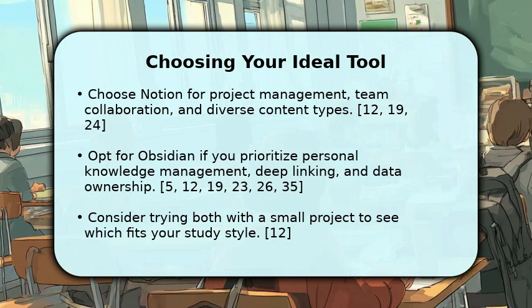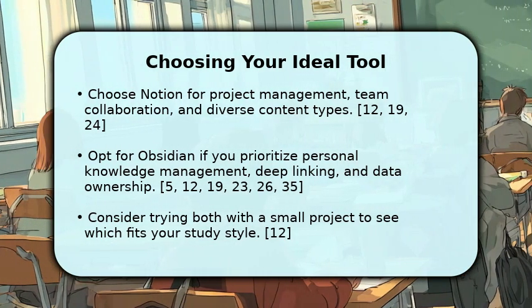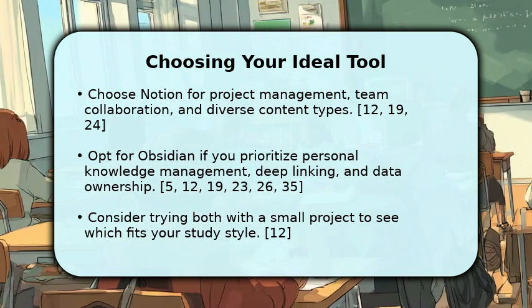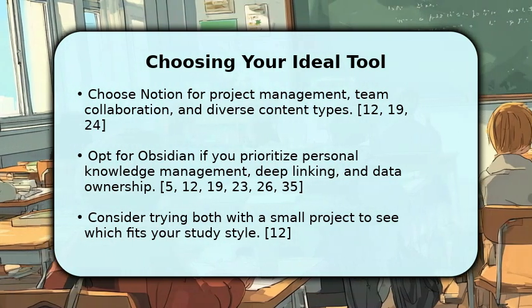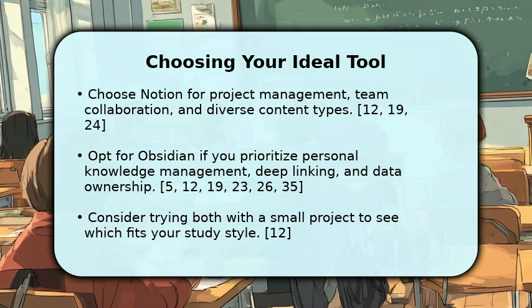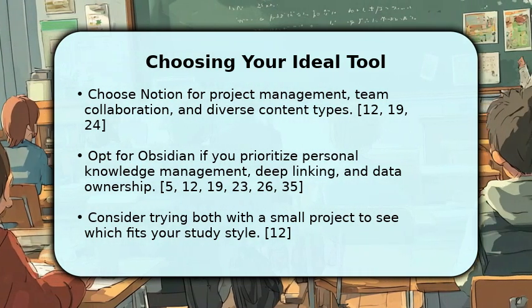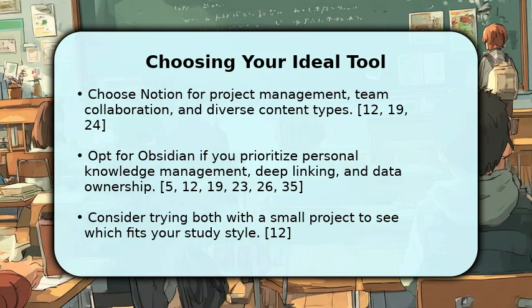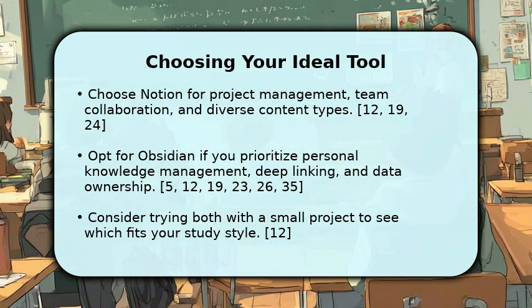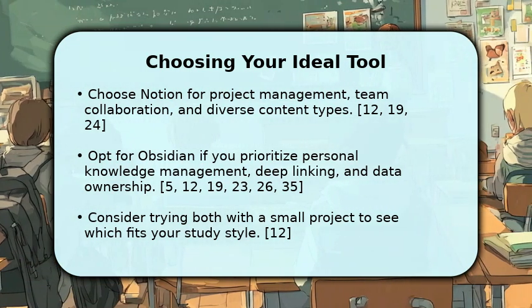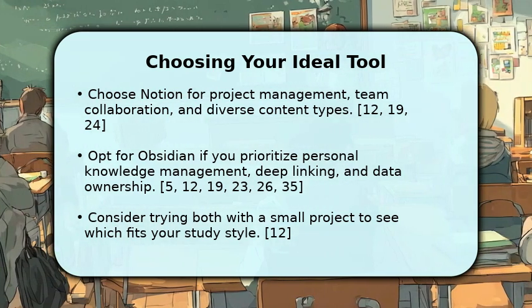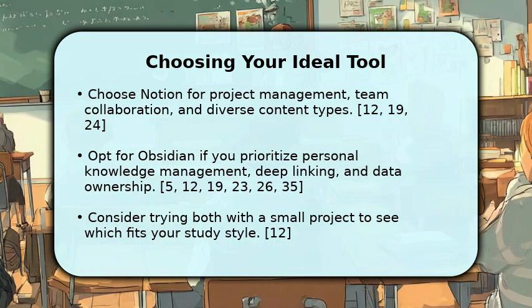So, how do you choose? If you need a versatile tool for project management, team collaboration, and diverse content types, Notion is likely your best bet. However, if your priority is personal knowledge management, deep linking of ideas, and complete ownership of your data, then Obsidian might be the superior choice. Consider trying both with a small academic project to see which truly aligns with your unique study style.